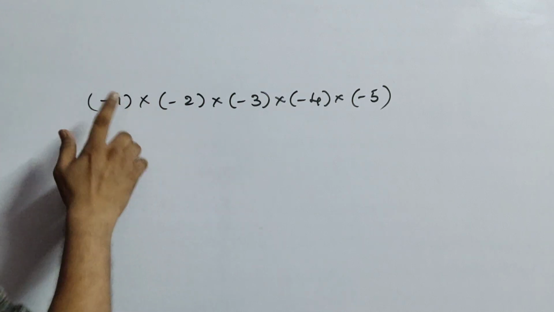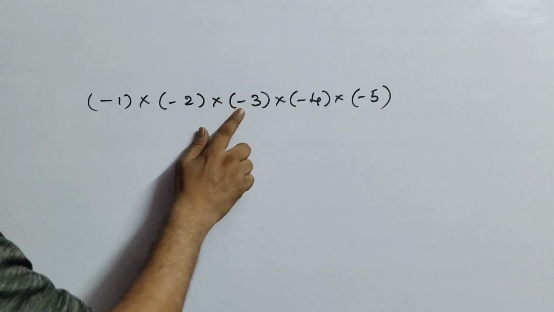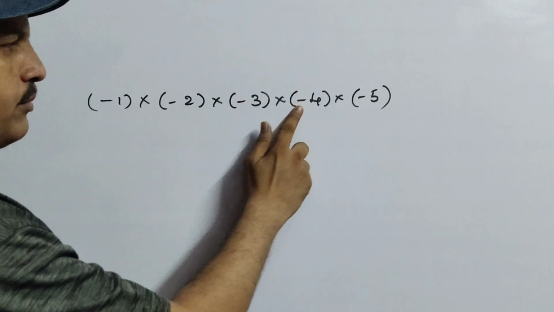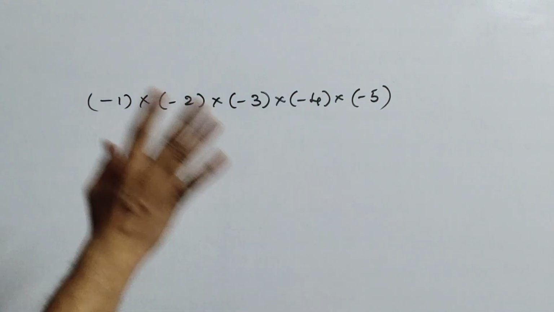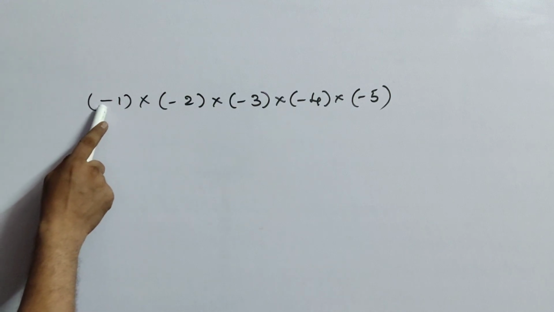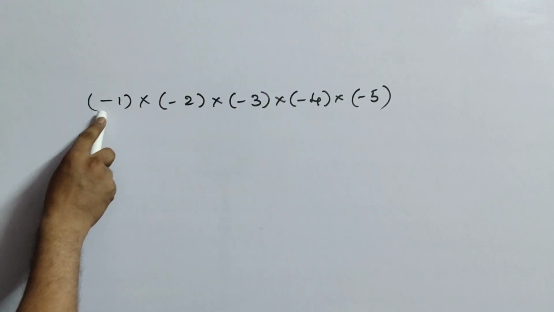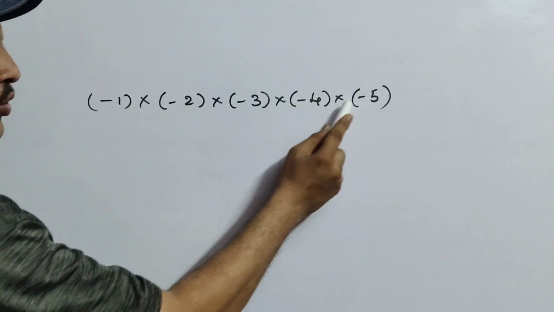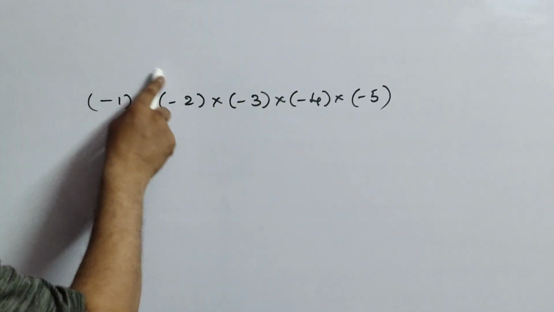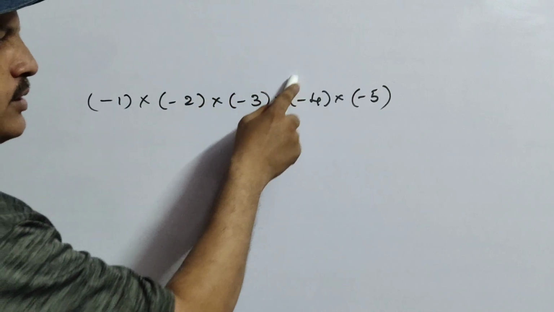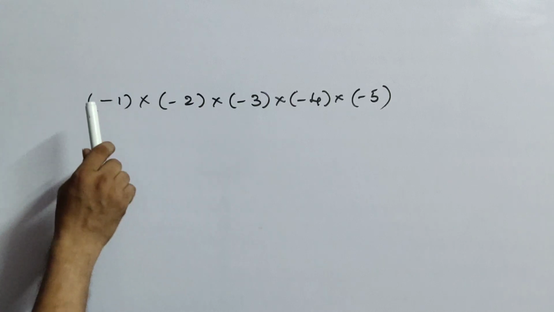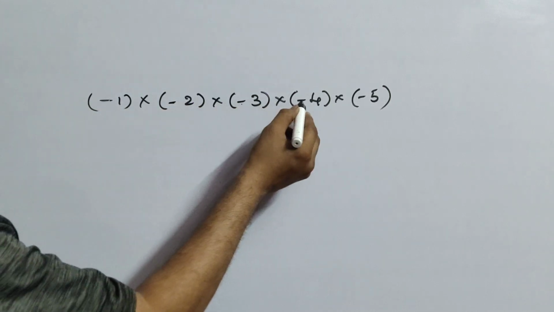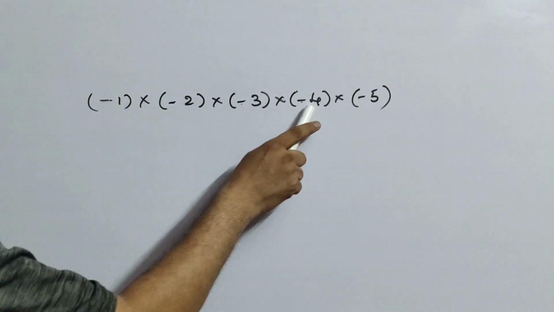Actually, if you don't know the shortcut, you will do it like this: minus into minus, plus; plus into minus, minus; minus into plus, minus; minus into minus, plus. So it will take some time. So what you will do is first count the number of minus symbols. 1, 2, 3, 4, 5. Here minus, minus, minus, minus, minus. How many? First you count.